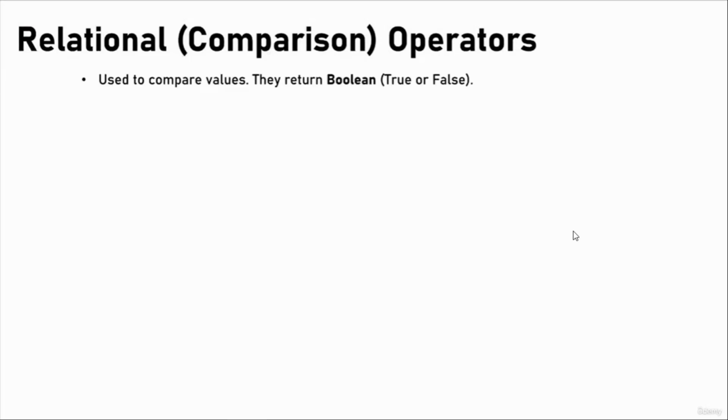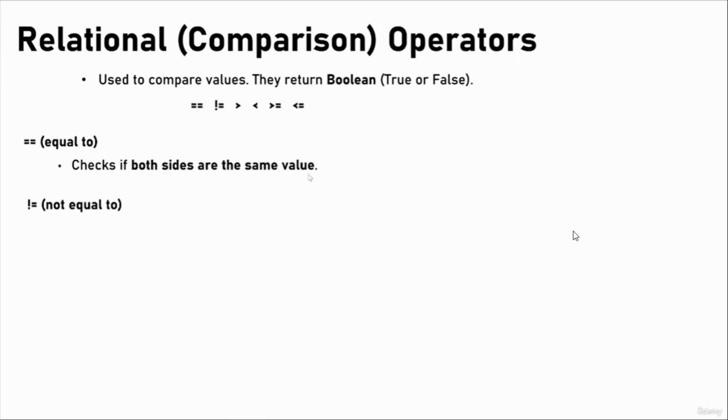Relational operators. Relational operators are used to compare values. They return a Boolean, which is True or False. So those are the relational operators that we can use. The first one is double equals, which is called equal to, and it checks if both sides are the same value. For example, we have 5 on the first side and 5 on the other side. If we want to check if those two values are the same, we will use double equals.